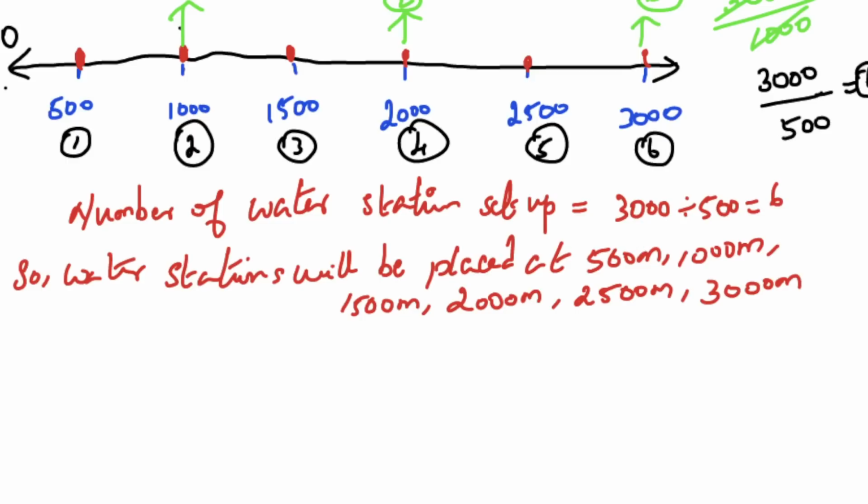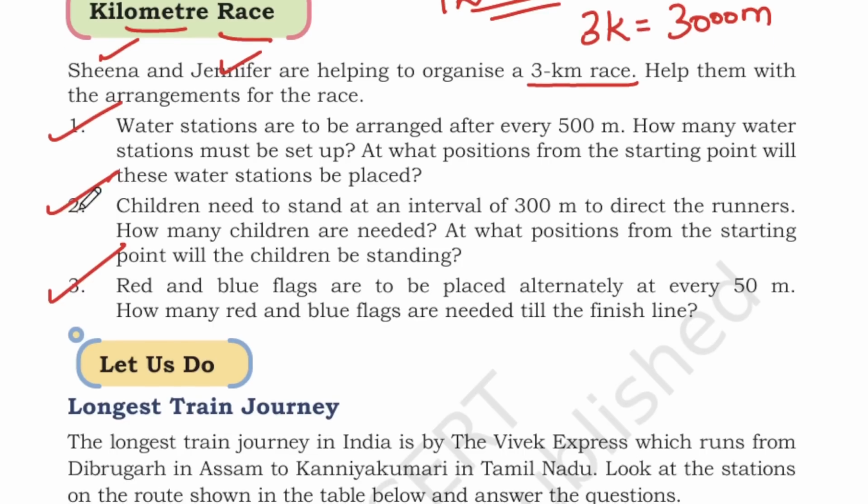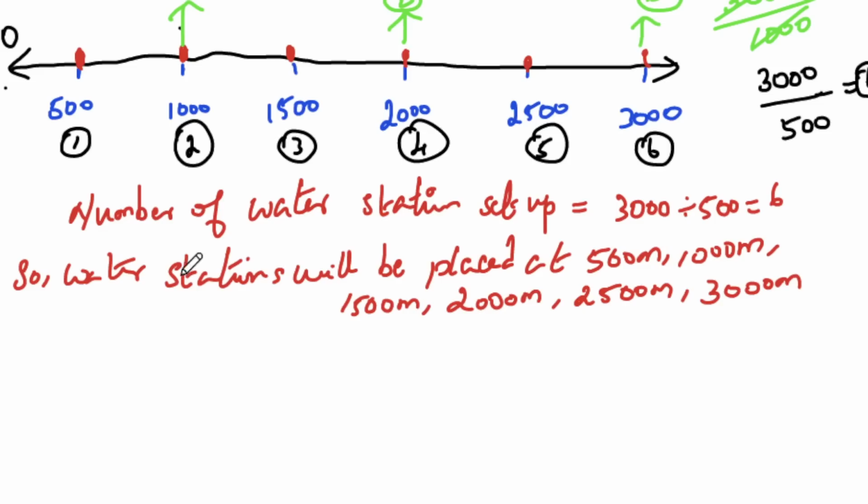So next question. Children need to stand at an interval of 300 meters to direct the runners. So what do the children have to do? They have to stand at every 300 meters so that they can guide the runners. How many children are needed? At what position from the starting point will the children be standing? Okay, again we cannot use a number line here because these are 300-meter intervals, so it is going to be a very long number line, but we can try drawing it.